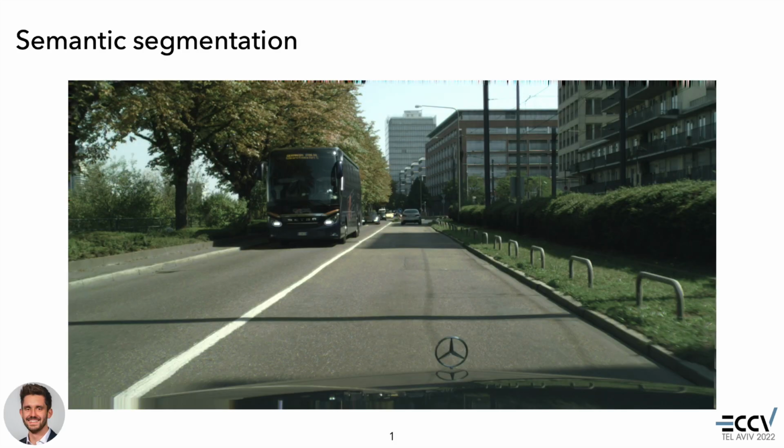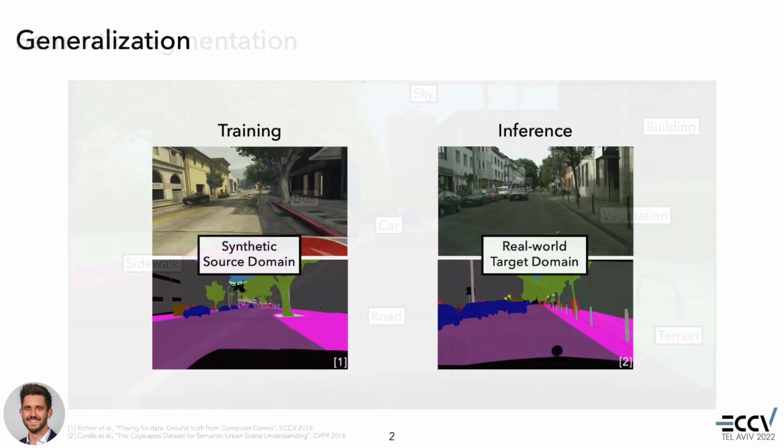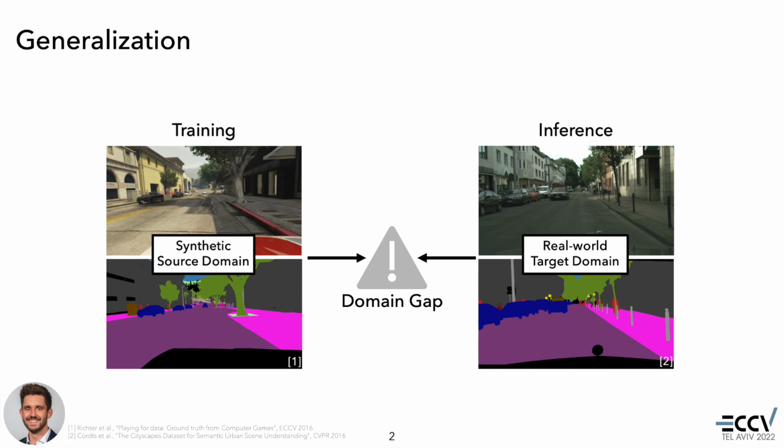In this work, we consider semantic segmentation, the task of predicting a distinct semantic class for every pixel in an image. This dense prediction task is particularly challenging in the setting of out-of-domain generalization. Hereby, the training is typically performed on inexpensive synthetic data, whereas real-world data is observed at inference time.